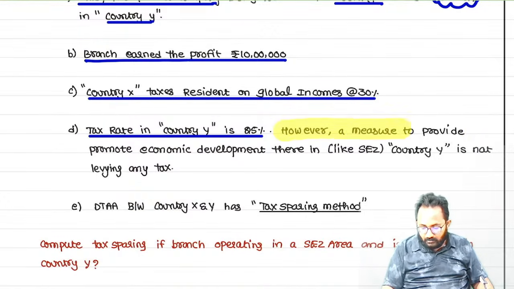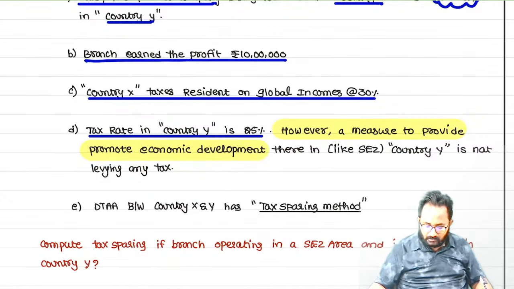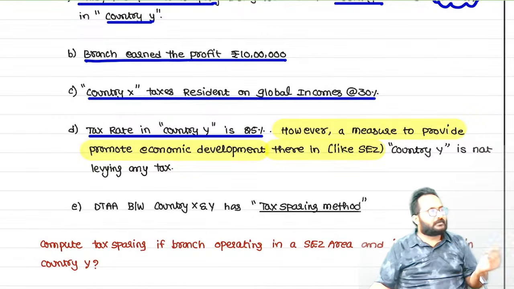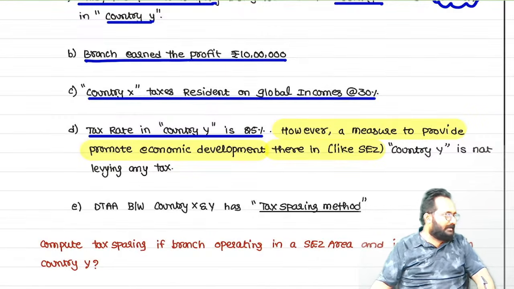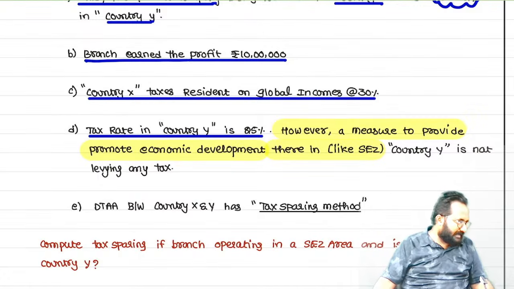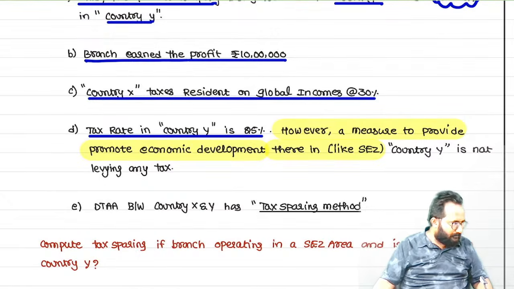Now, an important line, listen. However, to provide economic development promotion like SEZ, if you start a business in an SEZ, what will we give? Simply tax benefits. That means for the first 5 years there is no need to pay tax, and for the next 5 years some benefit.